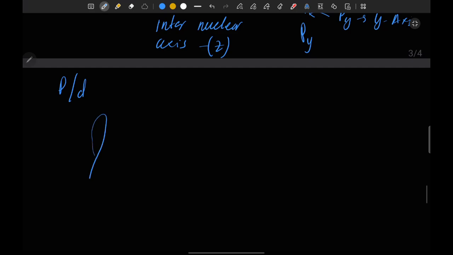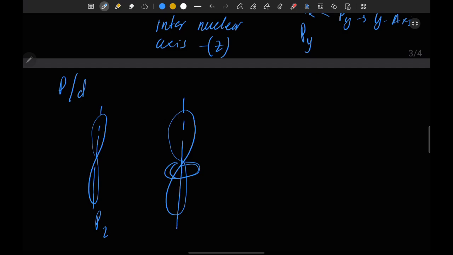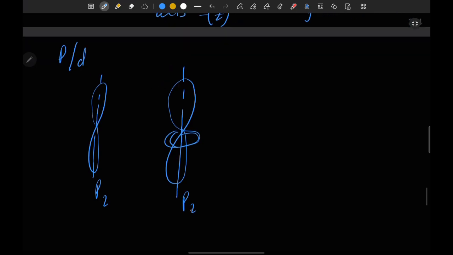Here we have an orbital of p in the z direction, and here we have an orbital of dz². It is assumed that the direction is the z² direction.